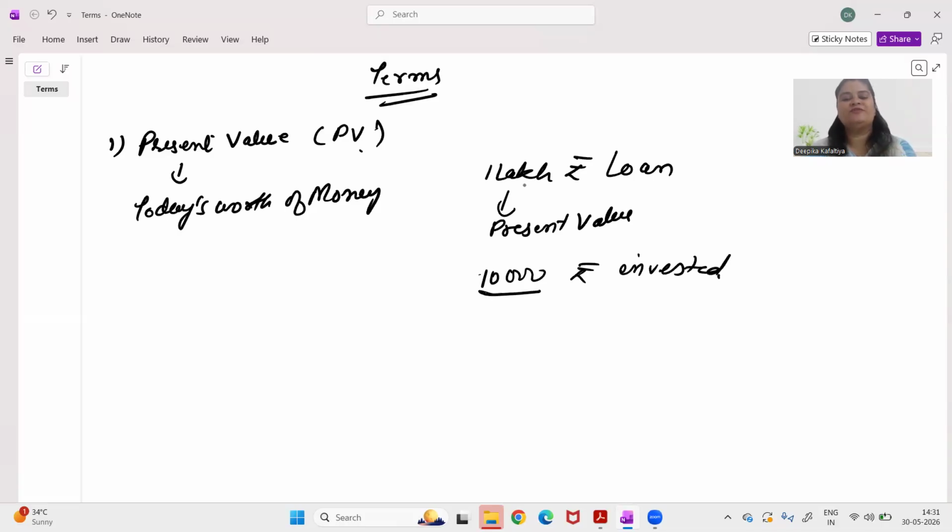So this money is also invested in the present date, in today. So this is today's value. So this is present value. Okay.